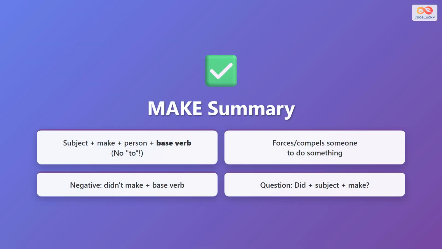Remember the make structure. Subject plus make plus person plus base verb with no to. Make means force or compel someone to act. Negative uses did not make plus base verb. Questions use did plus subject plus make. Practice these patterns daily for perfect causative usage.